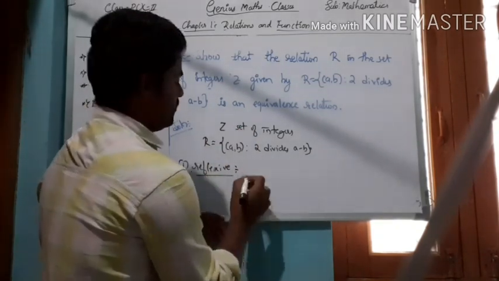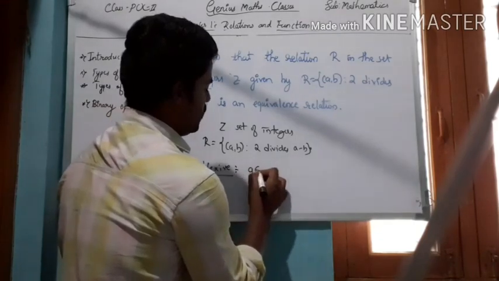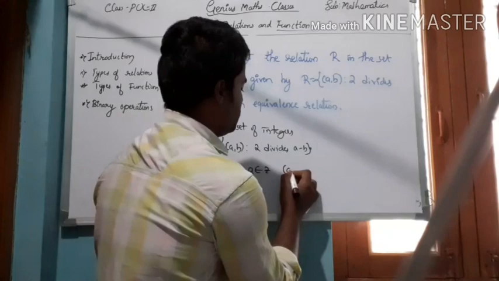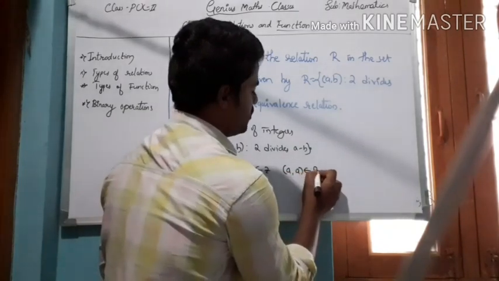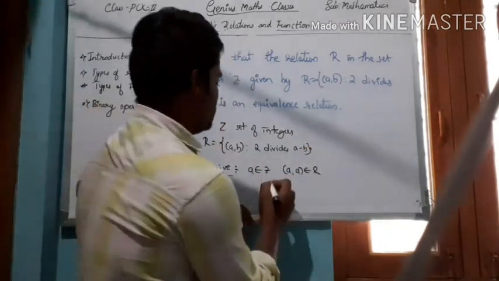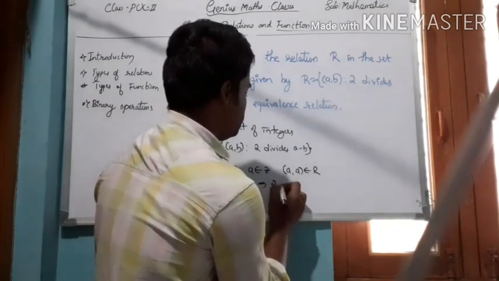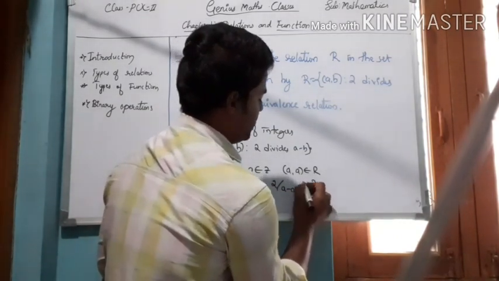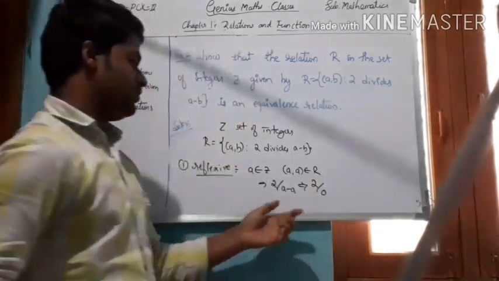Here, any element A belongs to Z. The relation A comma A must belong to R because 2 divides A minus A, that implies 2 divides 0.